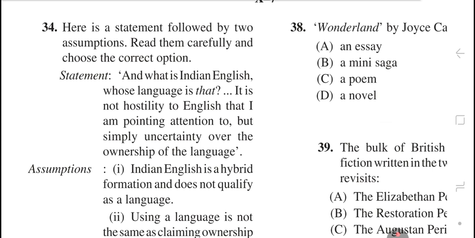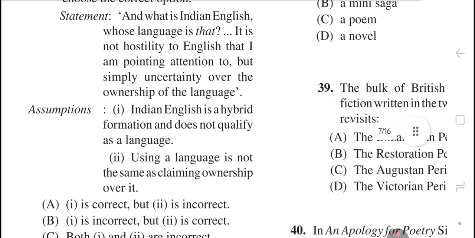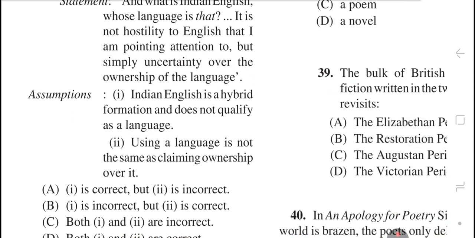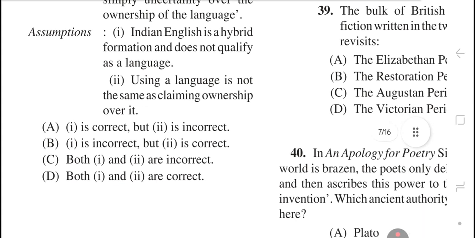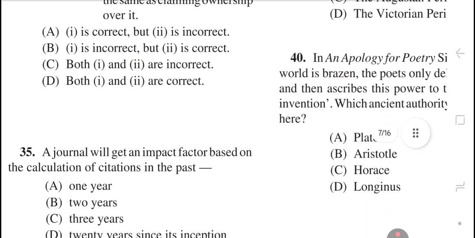Question number 34. Here is a statement followed by two assumptions. Read them carefully and choose the correct option. Statement: And what is Indian English? Whose language is that? It is not hostility to English that I am pointing attention to, but simply uncertainty over the ownership of the language. Assumptions: First, Indian English is a hybrid formation and does not qualify as a language. Second, using a language is not the same as claiming ownership over it. The right answer is option number B. First is incorrect, but second is correct.